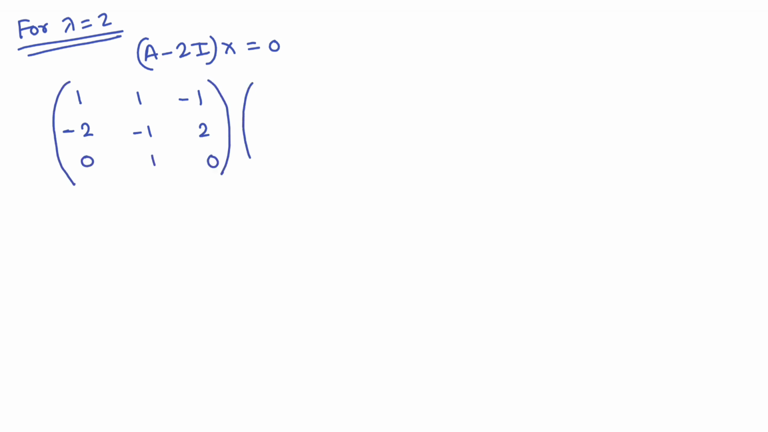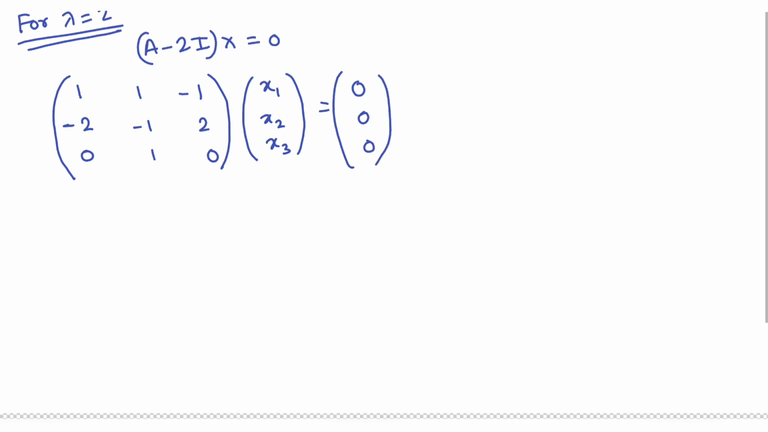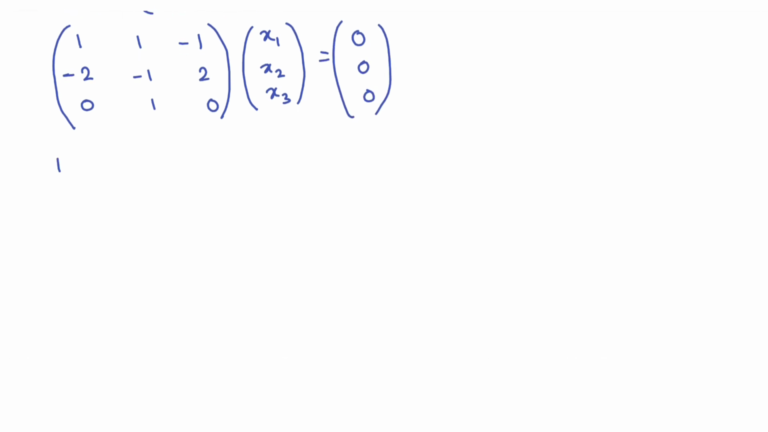For lambda equals 2, same concept. So (A minus 2I) into x equals 0. The matrix will be [1 1 -1; -2 -1 2; 0 1 0] into x matrix, let's say x1 x2 x3, equals 0 0 0. So this will be the coefficient matrix [1 1 -1; -2 -1 2; 0 1 0].